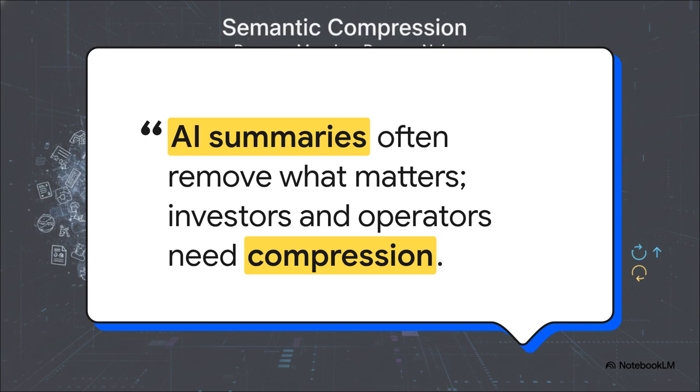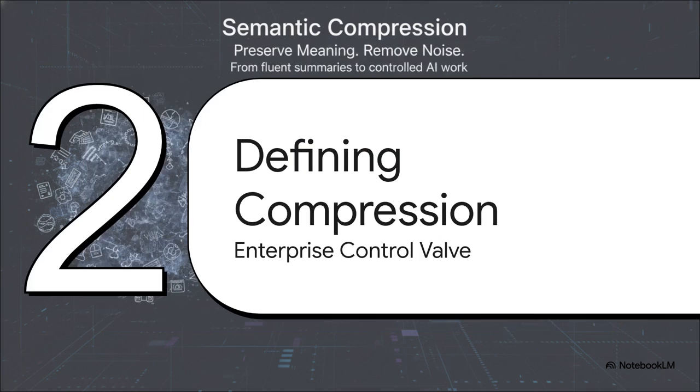This is a recurring, heavily expensive failure. When AI moves from casual, everyday chat into serious enterprise work, losing that underlying structure isn't just an annoyance, it's a full-blown critical failure. Section 2. Defining semantic compression, an enterprise control valve.